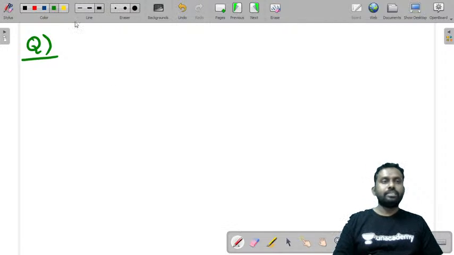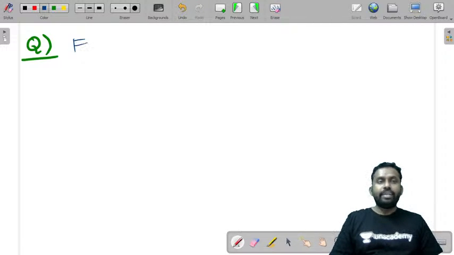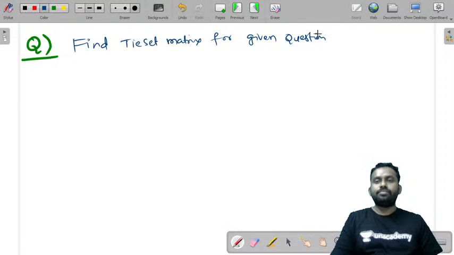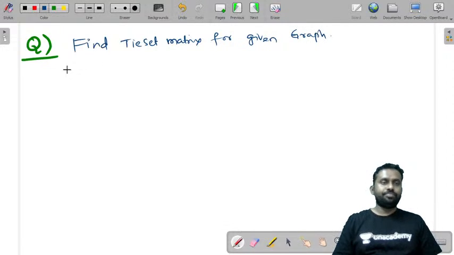The question is: find the tie set matrix for the given graph. And the graph is given something like this.